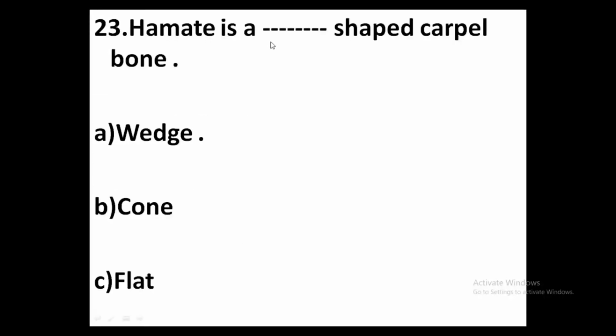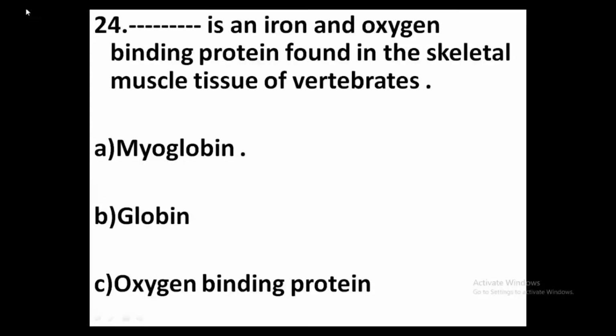23. Hamate is a dash-shaped carpal bone. Option A, wedge. Option B, cone. Option C, flat. Answer, option A, wedge. Hamate is a wedge-shaped carpal bone. 24. Dash is an iron and oxygen binding protein found in the skeletal muscle tissue of the vertebrates. Option A, myoglobin. Option B, globin. Option C, oxygen binding protein. Answer, option A, myoglobin. Myoglobin is an iron and an oxygen binding protein found in skeletal muscle tissue of the vertebrate.